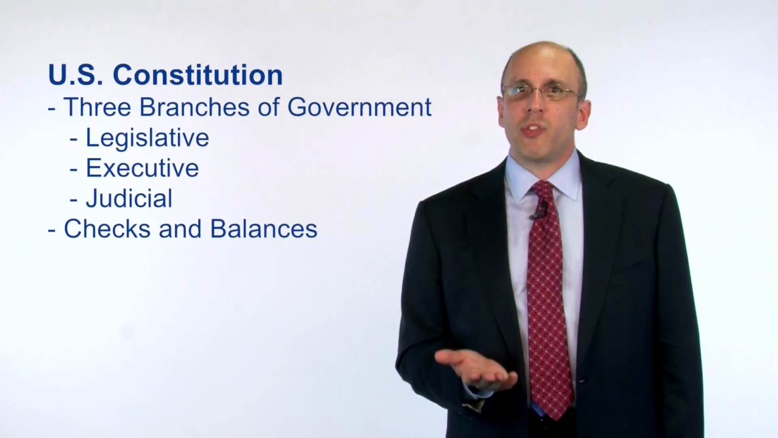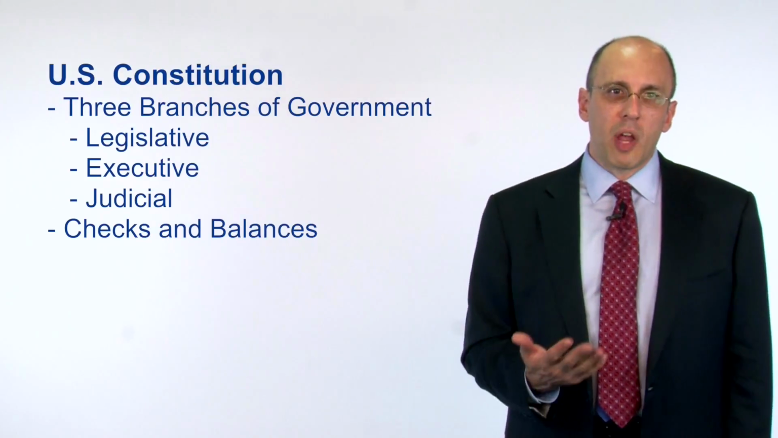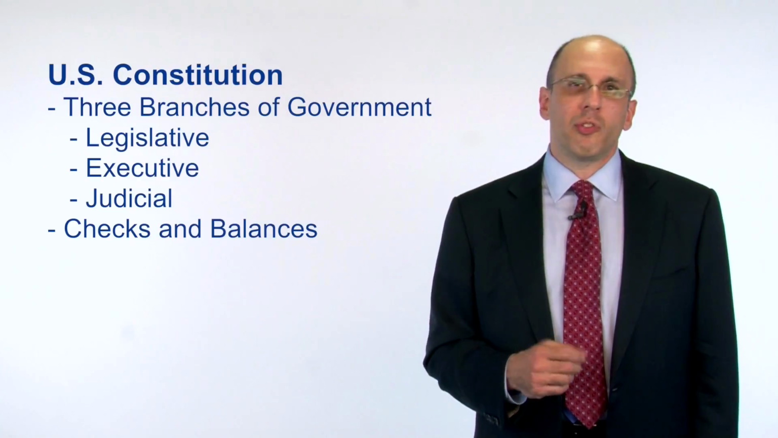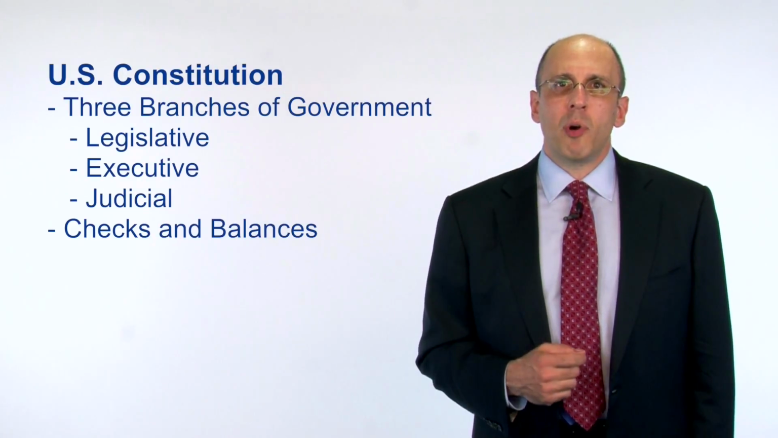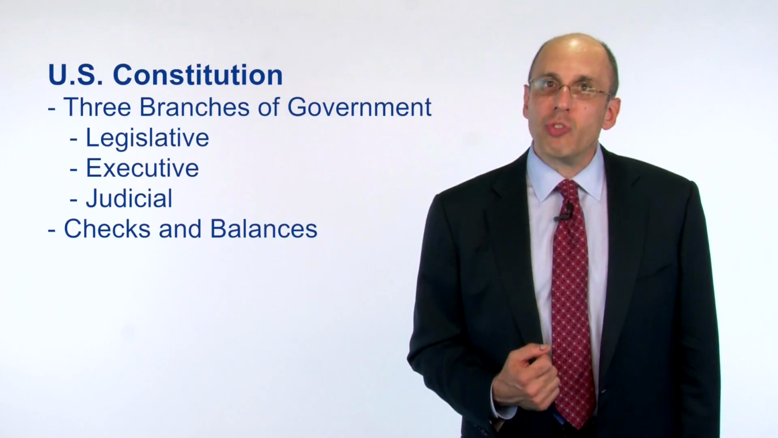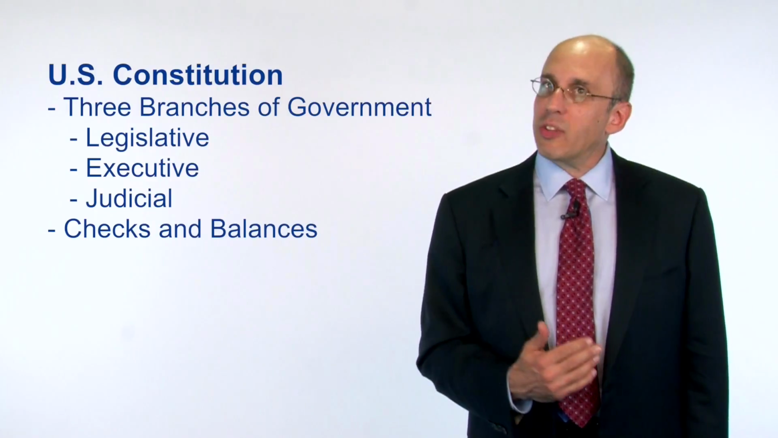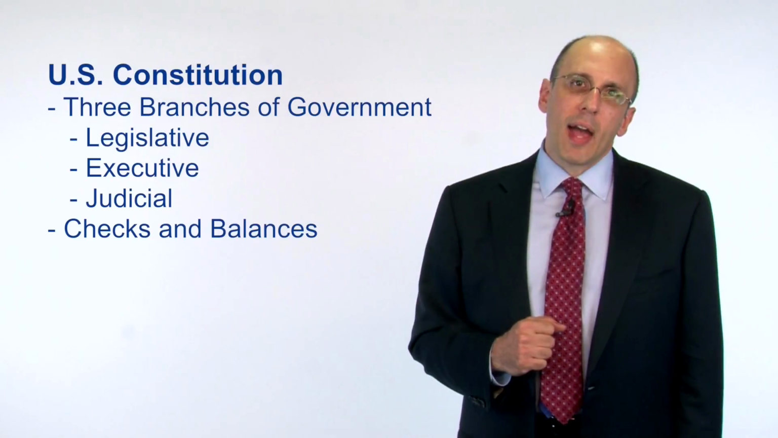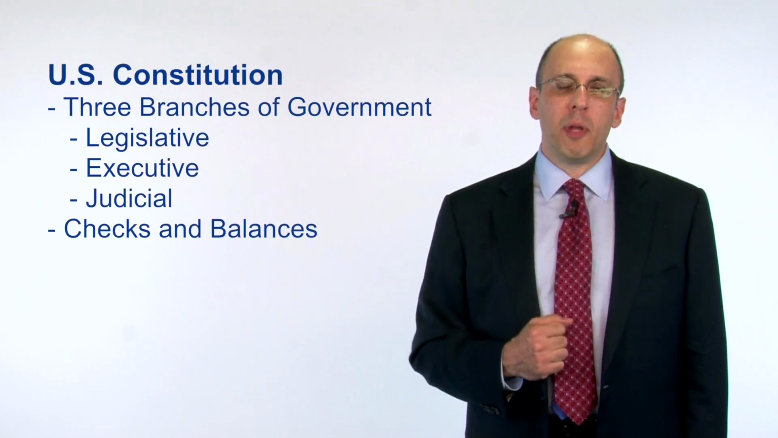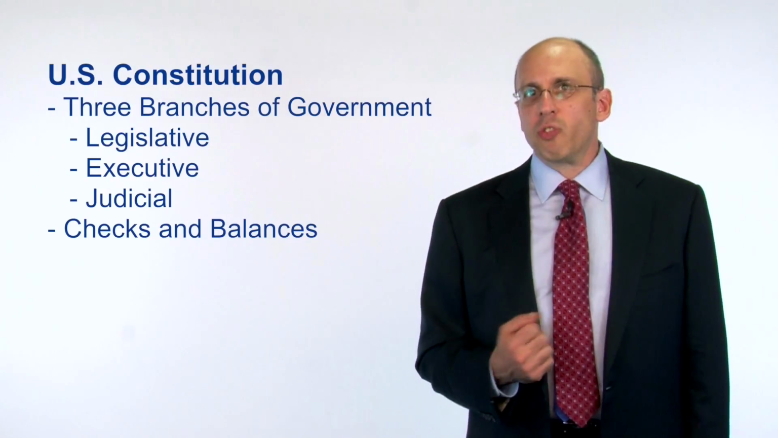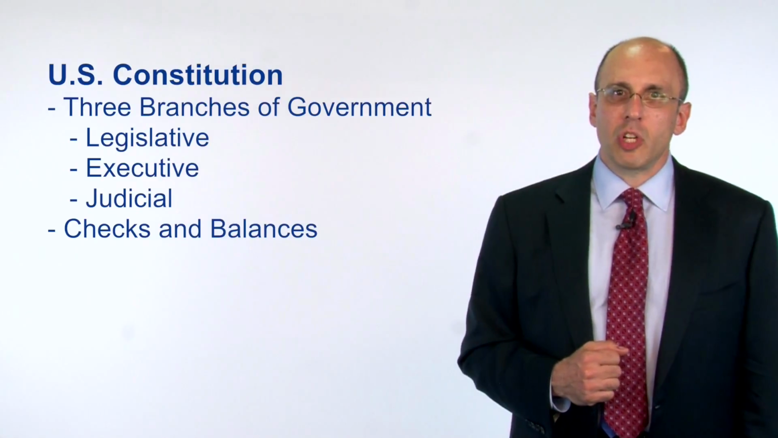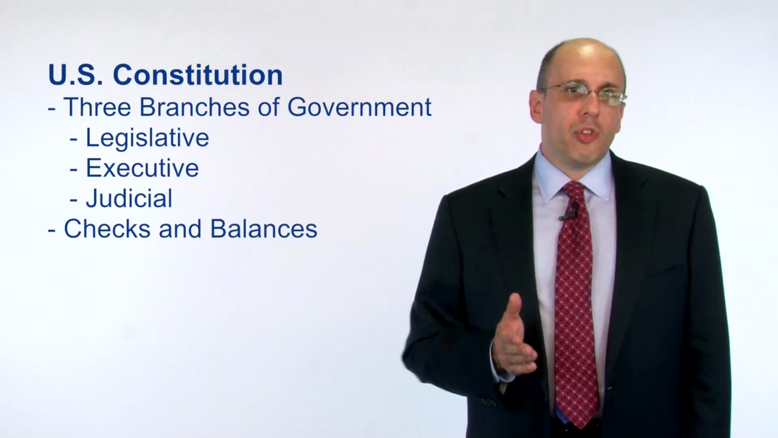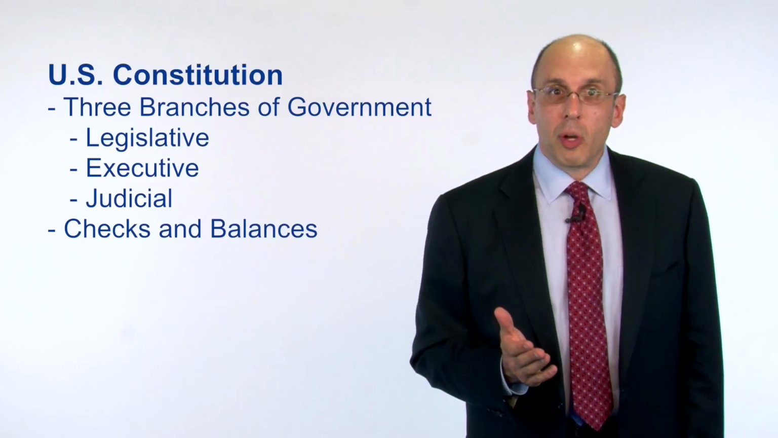Article 2 creates the executive branch, which includes the president, the vice president, and various executive officers, as well as a number of executive branch agencies, agencies like the State Department and the Defense Department and things like that. And we will come back in a later module and talk a little bit more about administrative agencies and how they function. Article 3 is the judicial branch, and the judicial branch obviously is the court system.